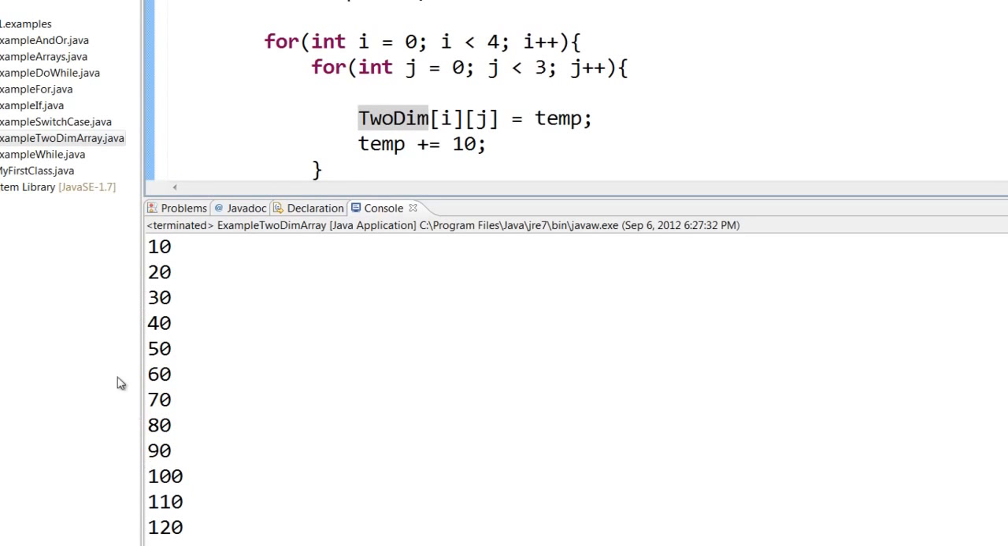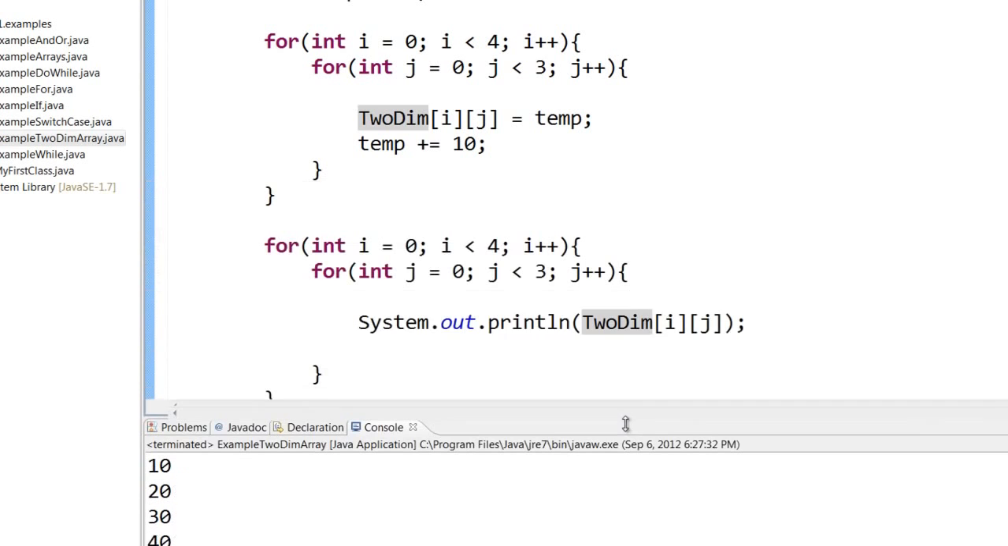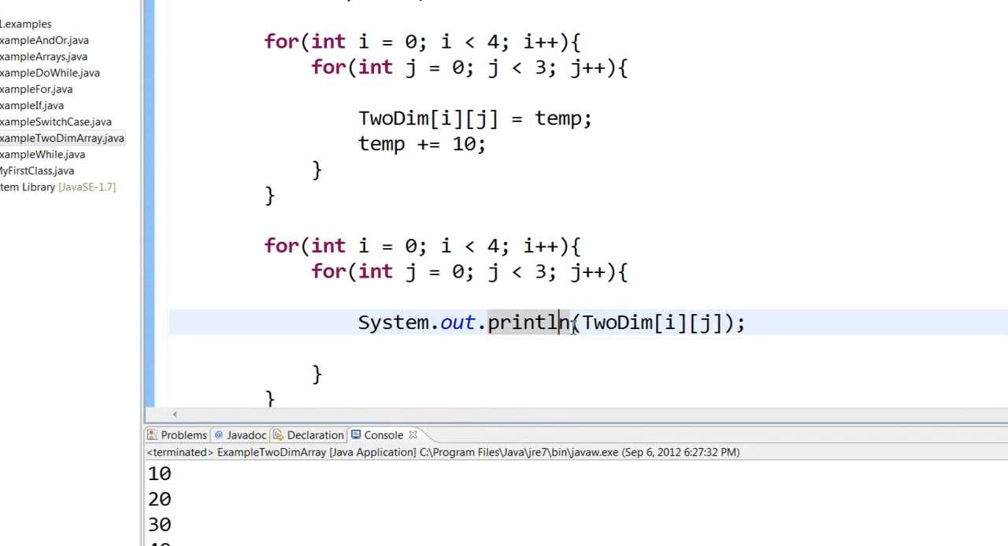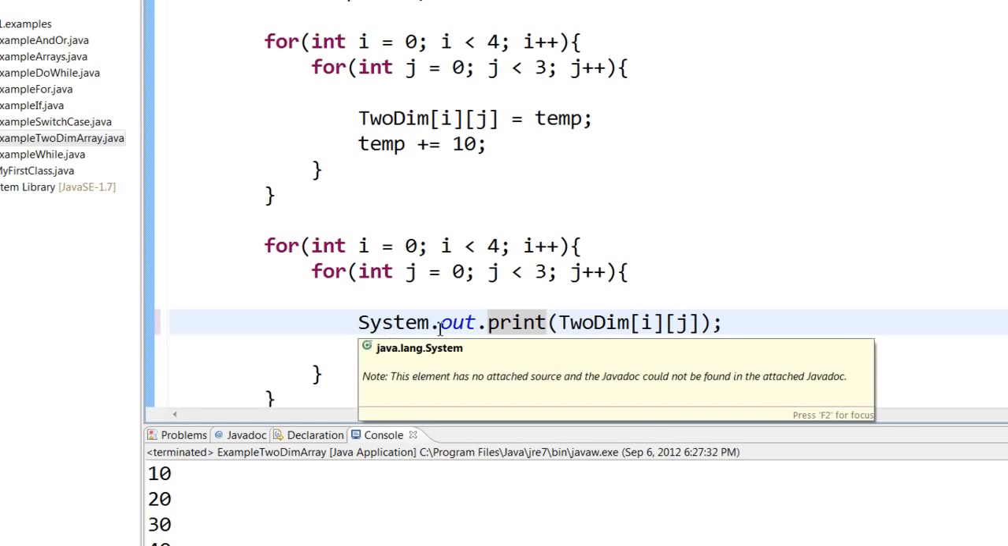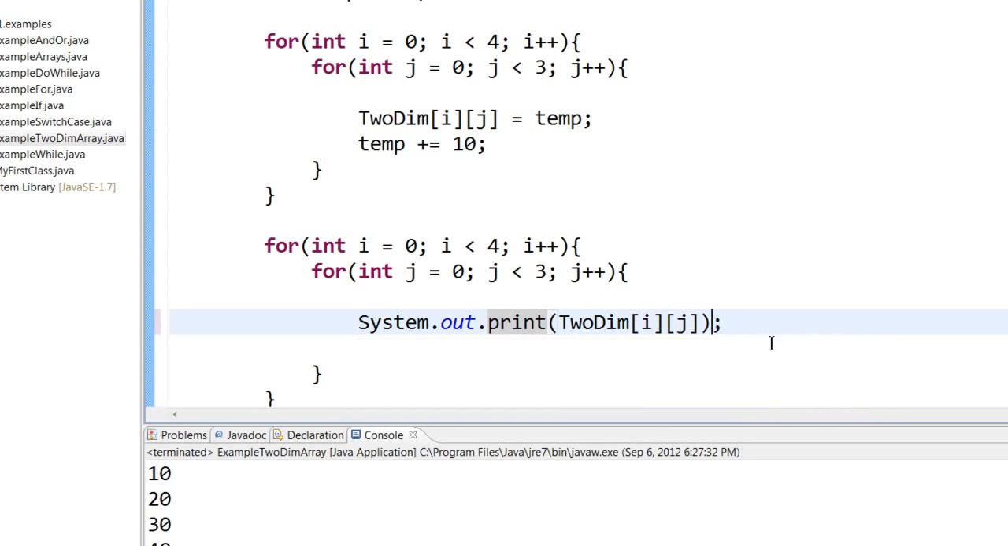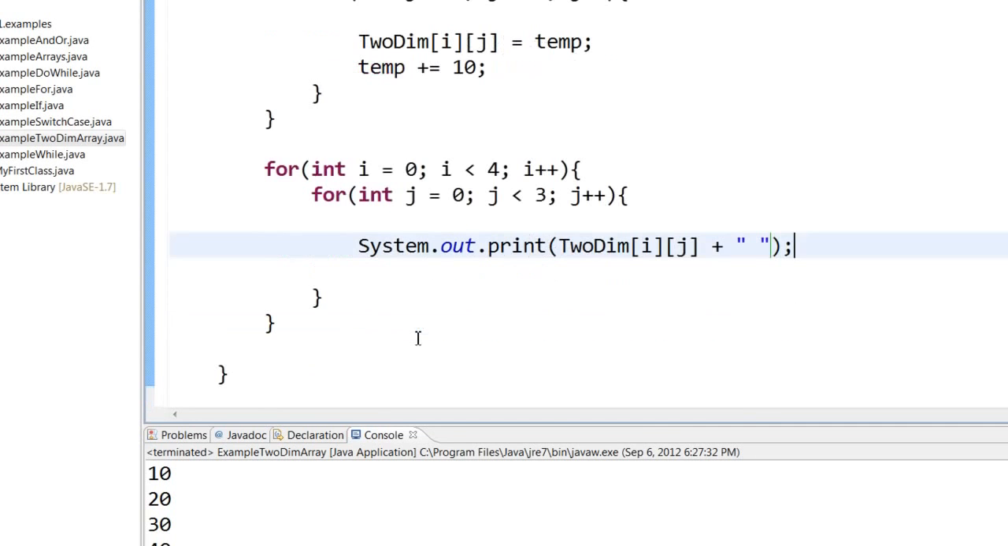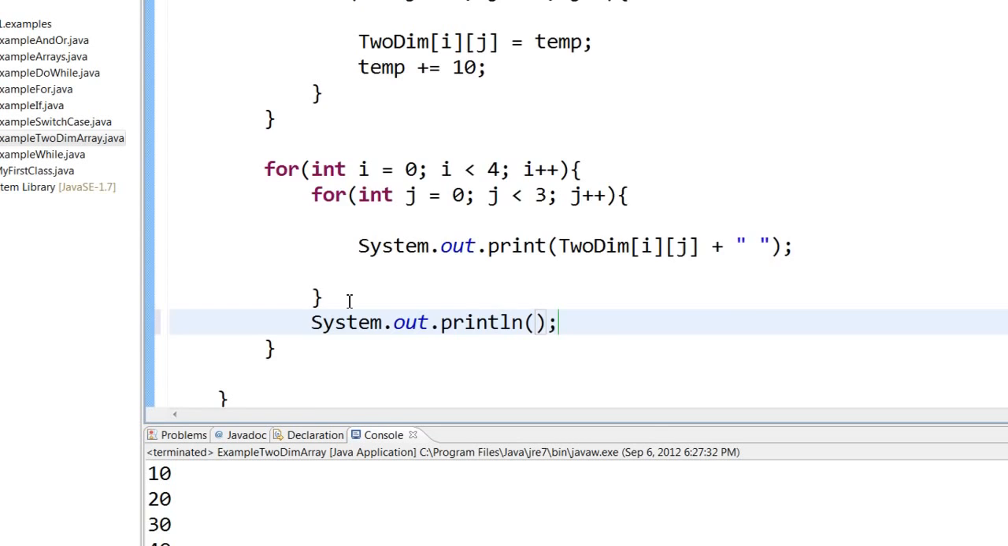Can we print it like a matrix? Yes, you can. Remember, the println will always print in a new line, but you can use the print statement. The print statement will print in the same line. So what I'm going to do is I'm going to say System.out.print, print the number, but then the print statement will keep printing without creating a new line. So every time the j loop ends, I want to print a new line. So I'll print an empty line like this, System.out.println, and then I'll just leave it.